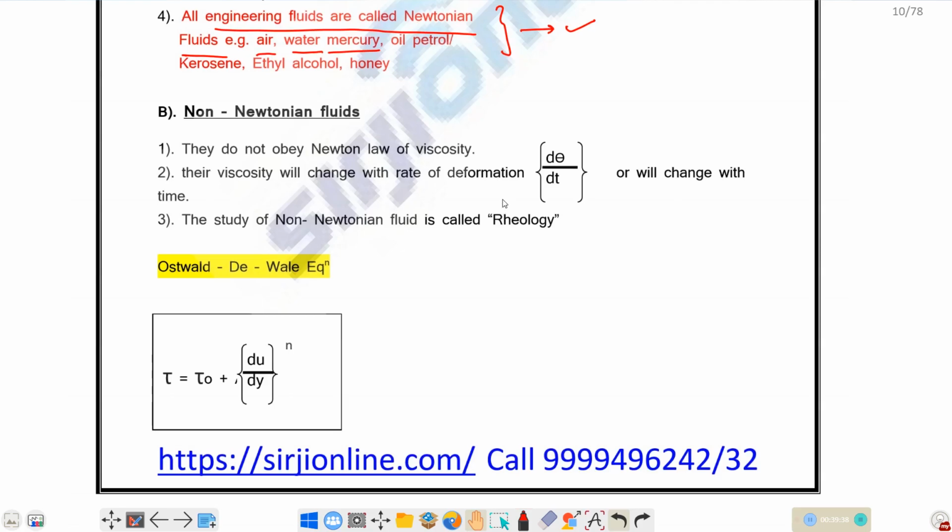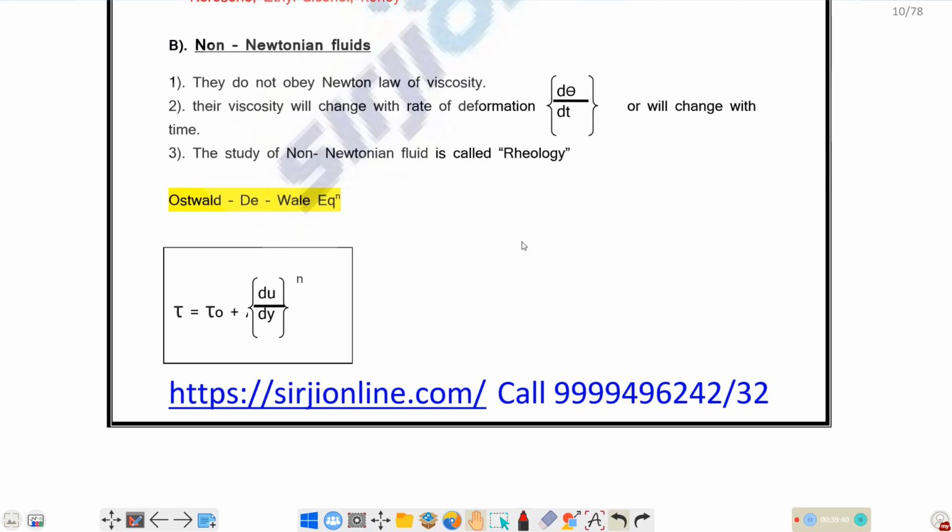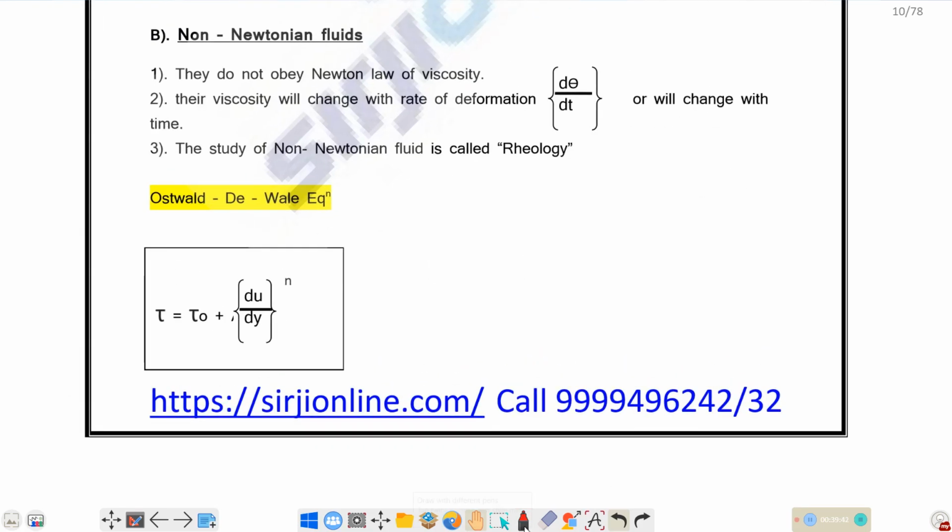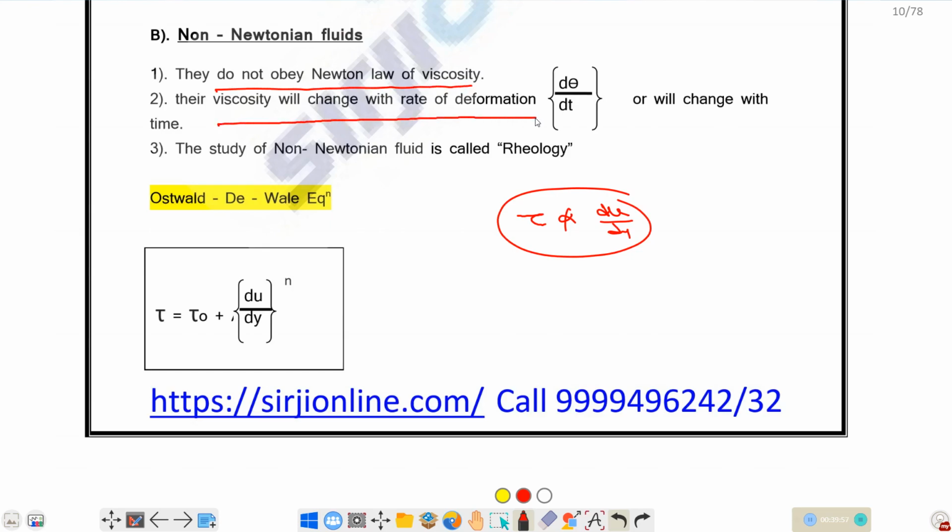Next one is non-Newtonian fluid. Non-Newtonian fluid is nothing but a fluid which does not obey Newton's law of viscosity. That is, tau is not going to have a directly linear relationship with respect to du by dy, d theta by dt. Their viscosity will change with respect to rate of deformation.